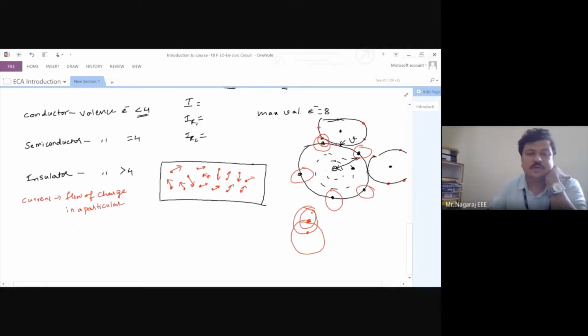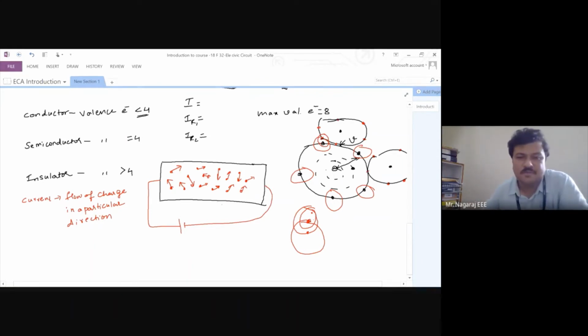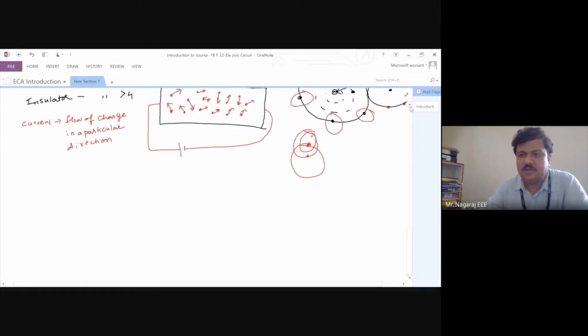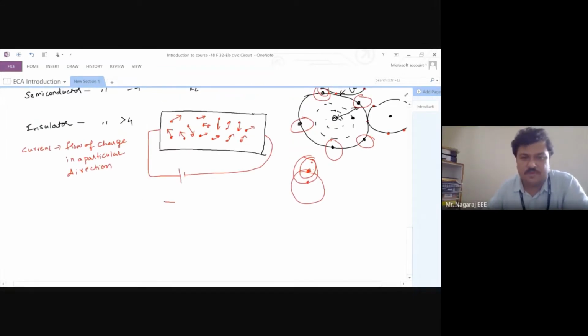In a particular direction. That is current. Now if I want to make this flow in a particular direction, what should I do? I should apply the external energy in a particular direction. That's it. Now to this I will connect a battery. The moment I connect the battery to this, the charges move in a particular direction. The charges will orient themselves in a particular direction.